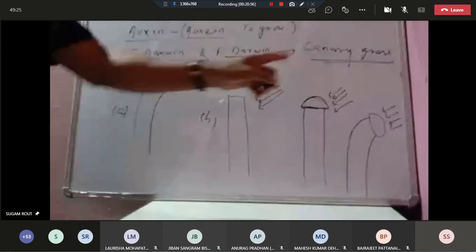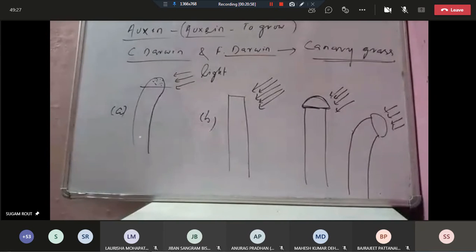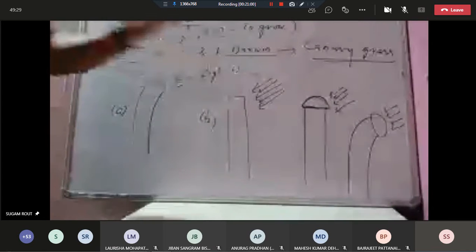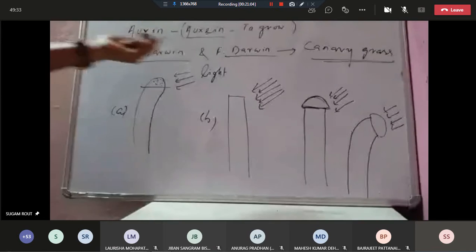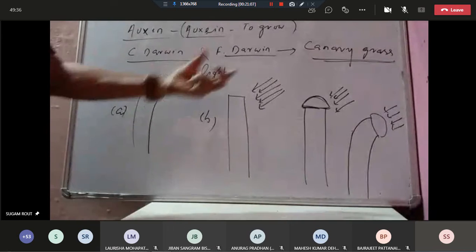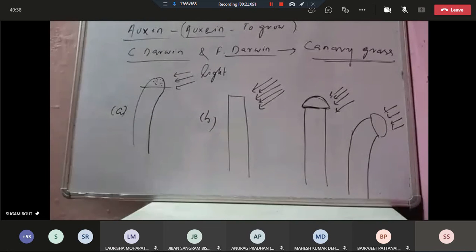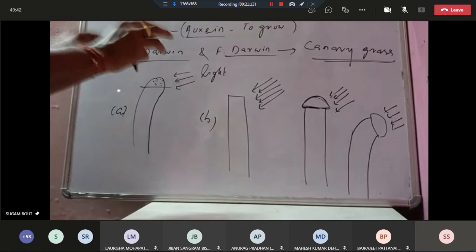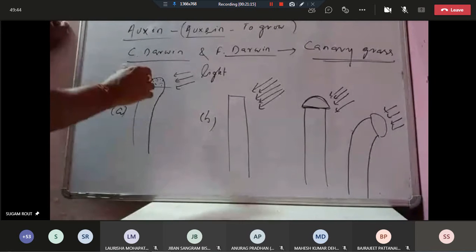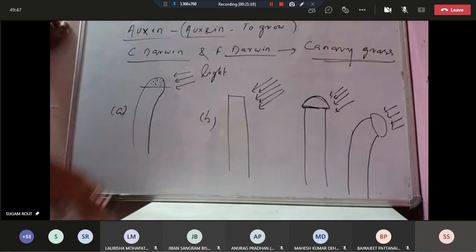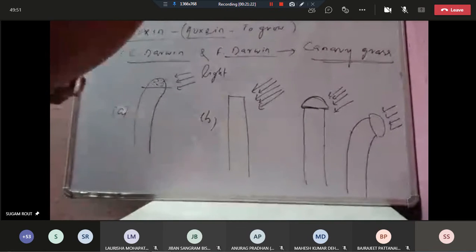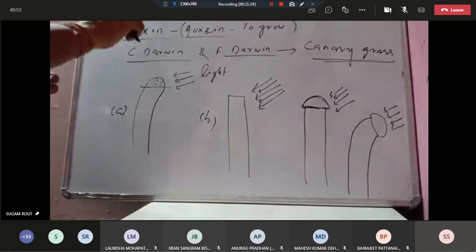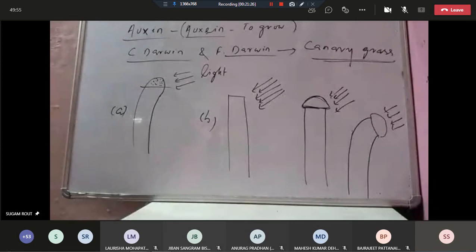From a series of experiments conducted by the father and son, the final conclusion was that something present in the tip region responds to the light, and that's why the coleoptile bends towards the light.